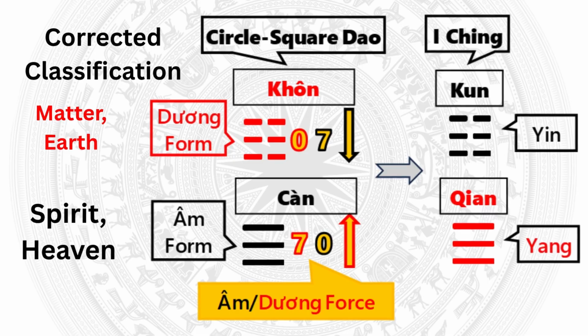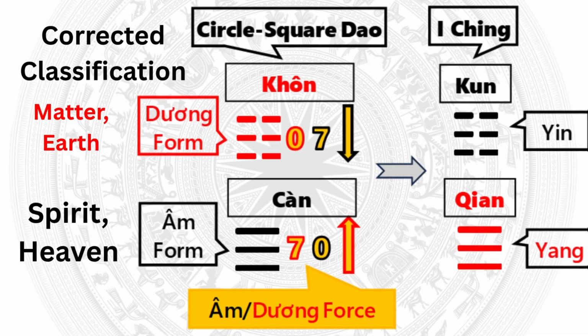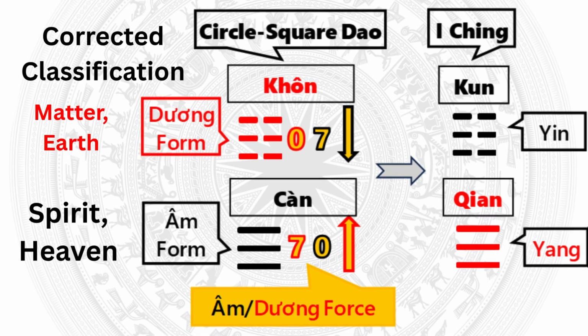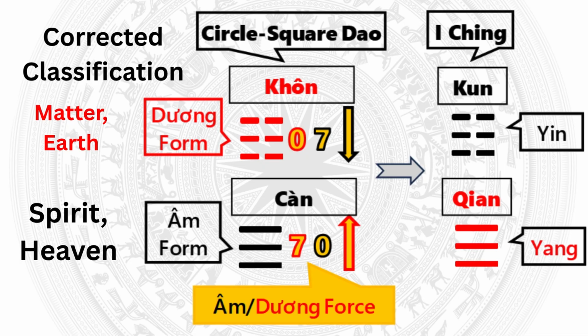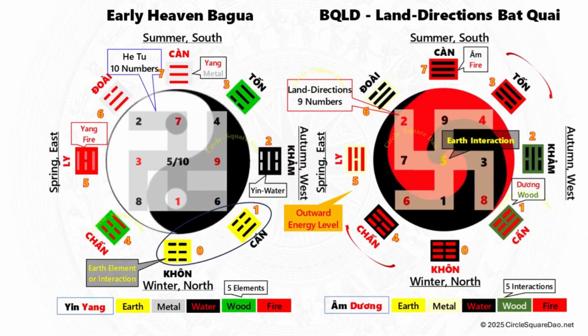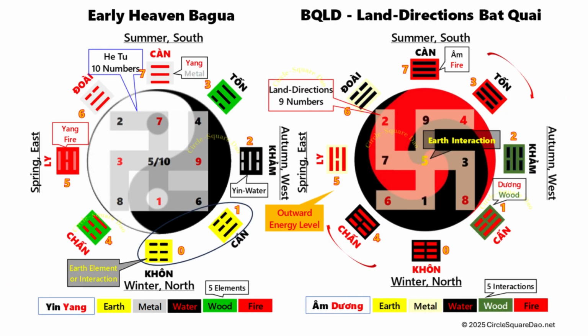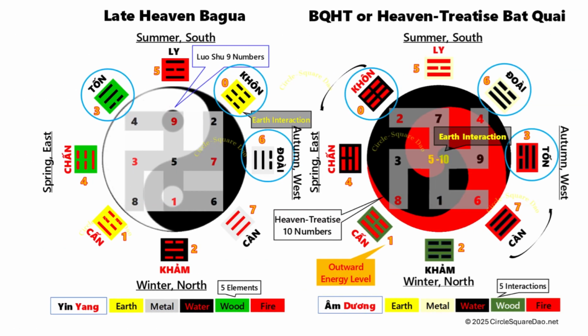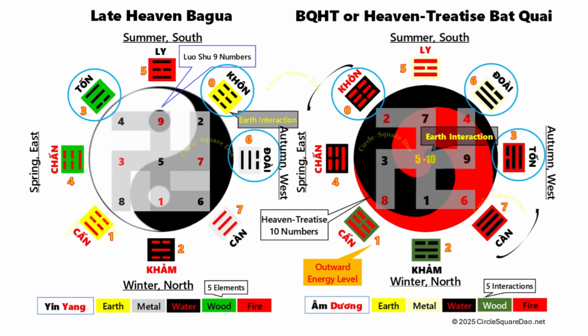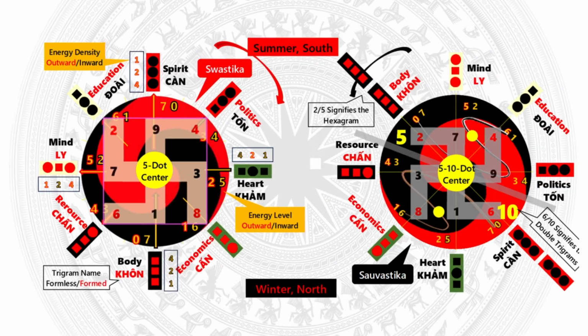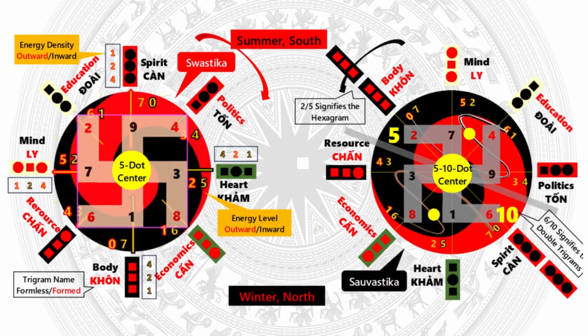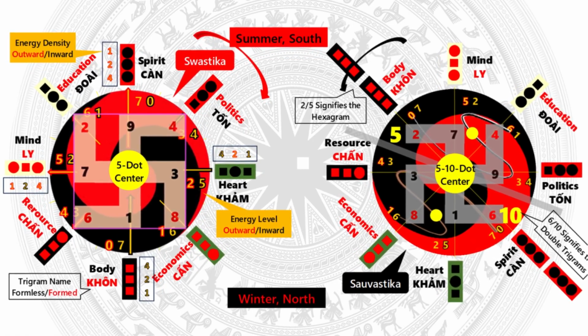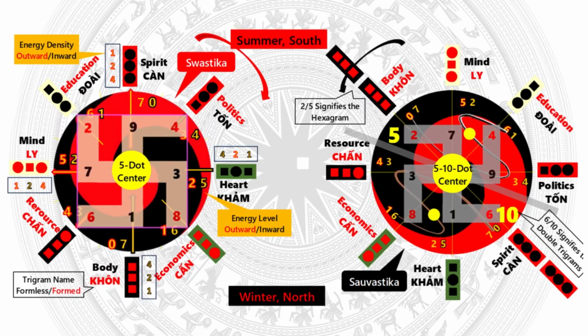Why Circle Square Tao uses Am Duan? In principle, we can use the corrected definition of the yin-yang form to communicate the Circle Square Tao. However, using the term yin for qian spirit, heaven today would mislead people, because yin is widely, and wrongly, associated with smallness and structure. To avoid this confusion, we use am and duan or circle and square, terms that are structurally aligned with universal truth and free from inherited misinterpretation. This structural distinction, coupled with the energy level quantification, allows Circle Square Tao to describe the universal, fundamental and inviolable law of opposites and complements with precision, coherence, and depth.